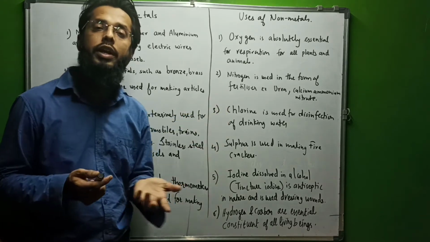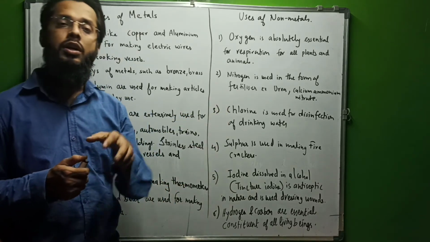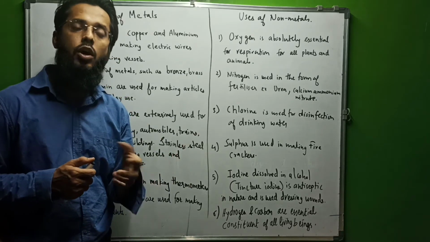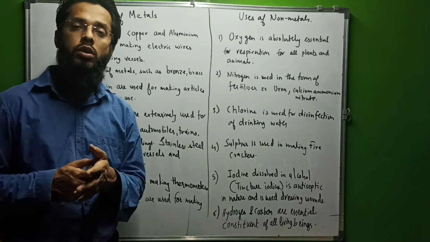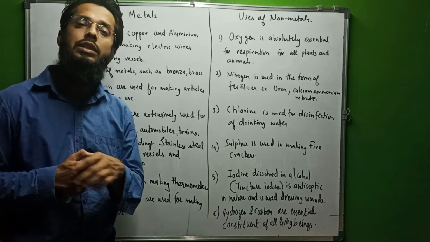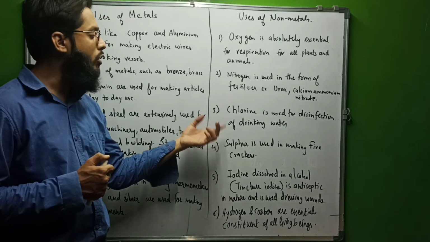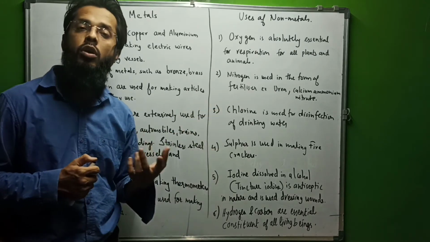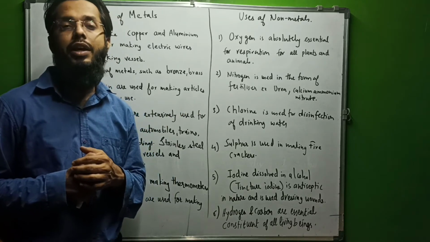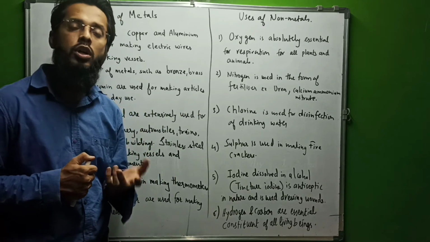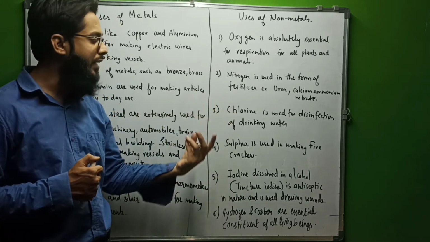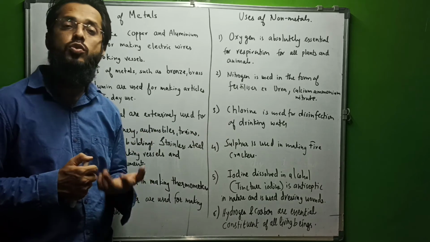Chlorine, you might have heard about chlorine water in swimming pools. If you go to an aqua park or any swimming pool, there is chlorine water. Why do they add chlorine? Because chlorine kills the bacteria. Also, municipal corporations give chlorine tablets. They use it in disinfecting the bacteria in water. So for purification of drinking water or disinfecting the drinking water, chlorine gas or chlorine tablets are used. Sulfur is used in firecrackers.